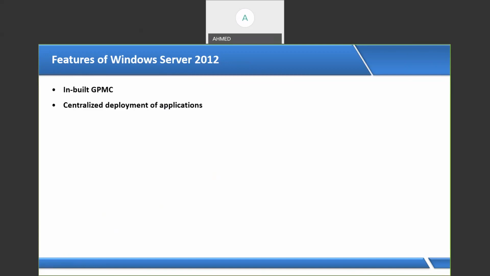And by using Server 2012 we can deploy applications to hundreds of users at a time, in a single shot. We can deploy them with the help of centralized application deployment.